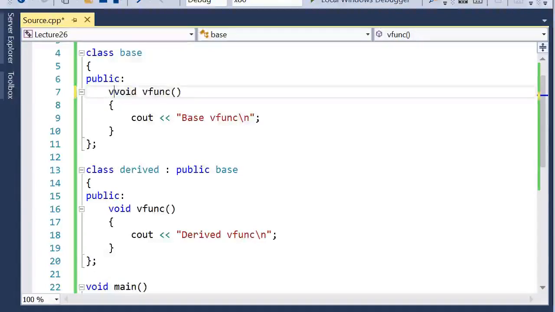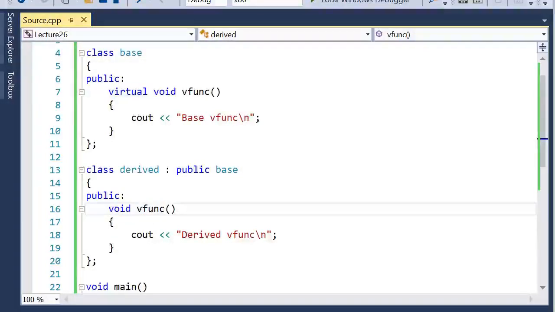However, to make this a virtual function, you have to specify the virtual keyword here. When you specify this keyword, the vFunction will become a virtual function. When you use this same virtual function in the derived classes, you don't have to specify the virtual keyword again. Even if you specify the virtual keyword, the compiler will treat it as a valid statement, so it won't give an error. However, it is not required, so you don't have to use the virtual keyword again when you redefine this virtual function.